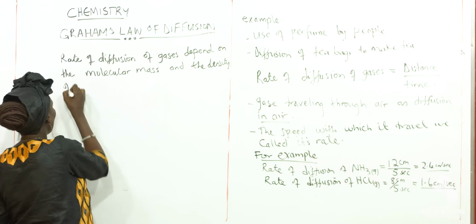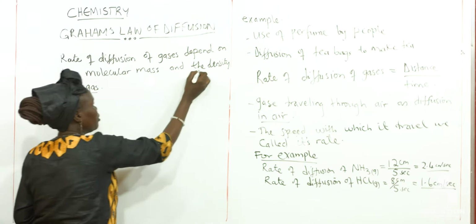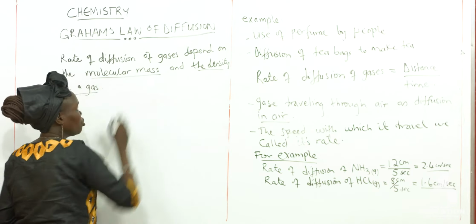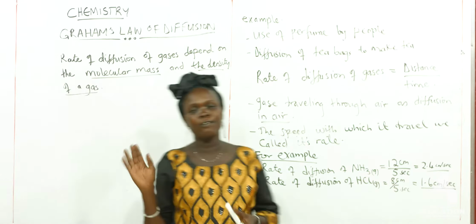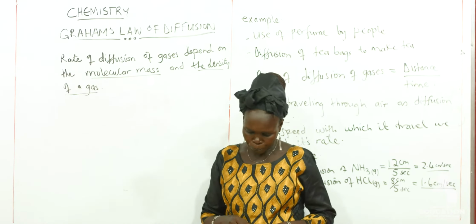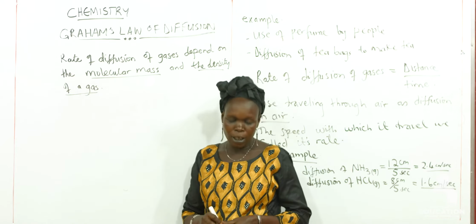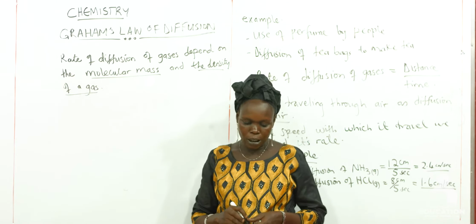So we can have these two items. They are very important also when we are getting the rate of diffusion, which is the molecular mass and the density of a gas. This was discovered by Graham.